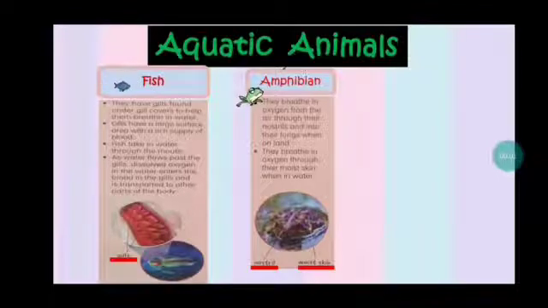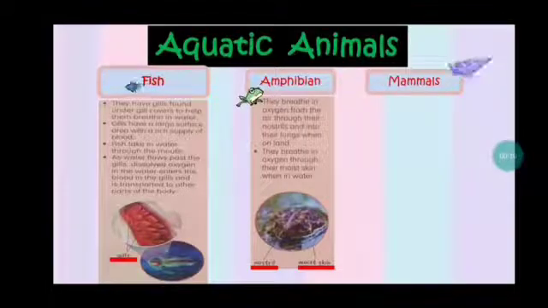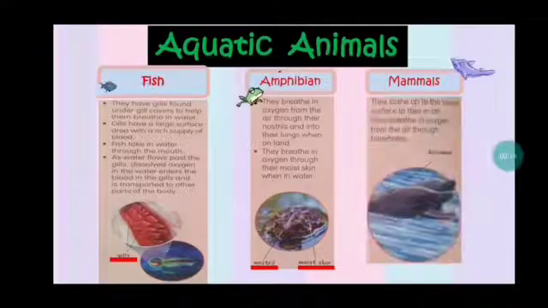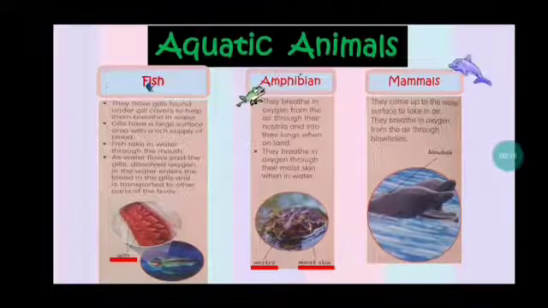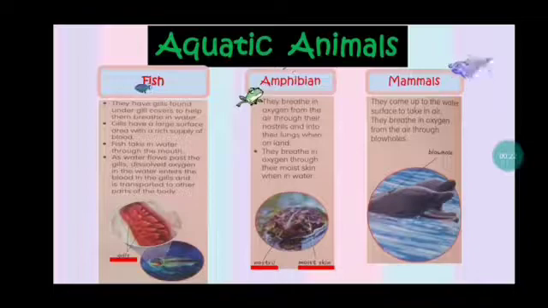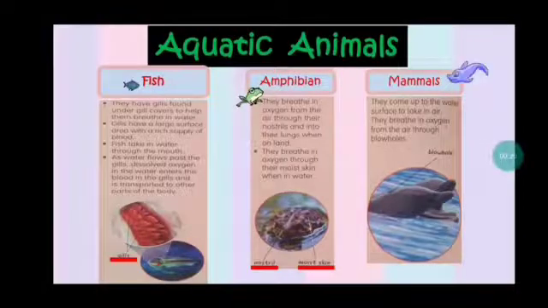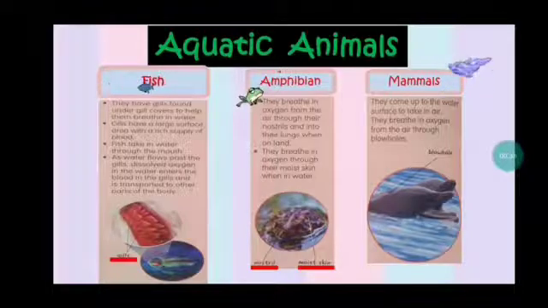And then the next aquatic animals is the mammals. So this is mammals that live in water. The example is dolphin and whales. Lumba-lumba, ya. Remember, for mammal, they still take the oxygen in the air. For fish just now, they take the oxygen in water, the dissolved oxygen. But for mammal, they still take the oxygen in the air. So how could they take the oxygen in the air but they live in water?